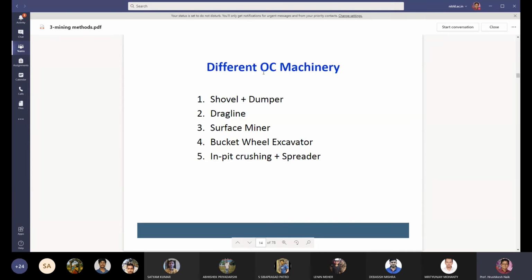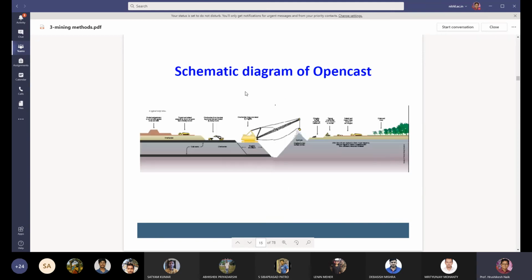So let us see the different open cast mining machinery which are used in surface mines. Shovel dumper, the oldest method of mining used in surface mining. Dragline mining, surface miner technology, bucket wheel excavator technology, in-pit crushing and spreading. These are the different open cast mining machinery used in surface mines.